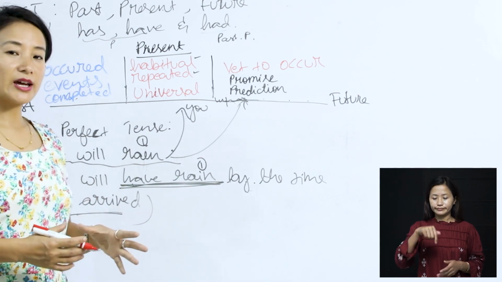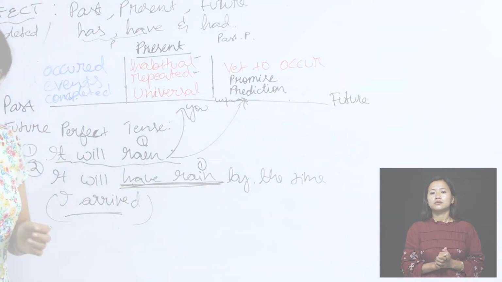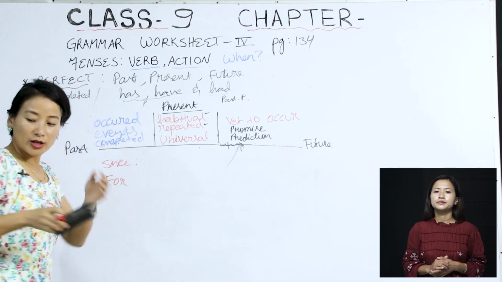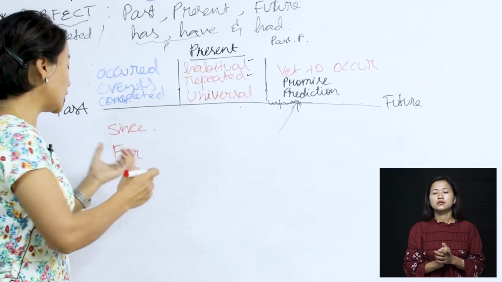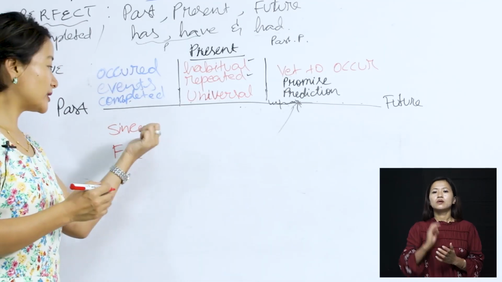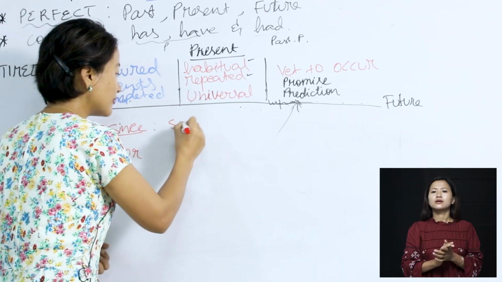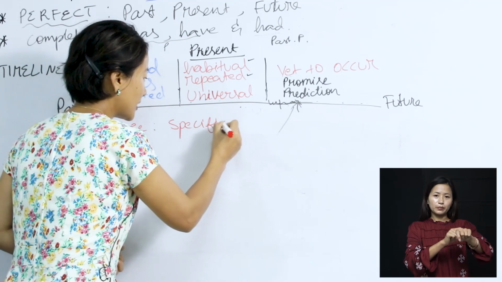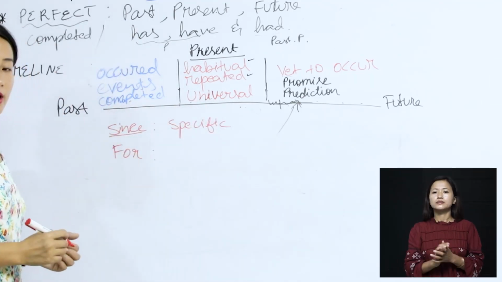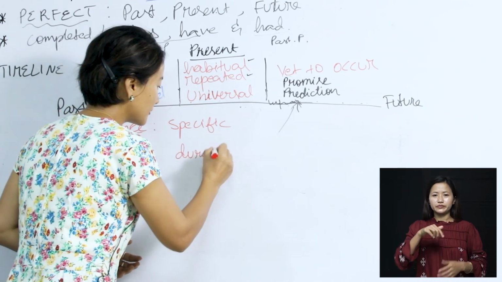Now let's take a look at the usage of since and for. We usually use perfect tenses along with these words, and you would find that when we use this word, that is since, we are referring to a specific point of time. And when it comes to for, a duration or a period of time.